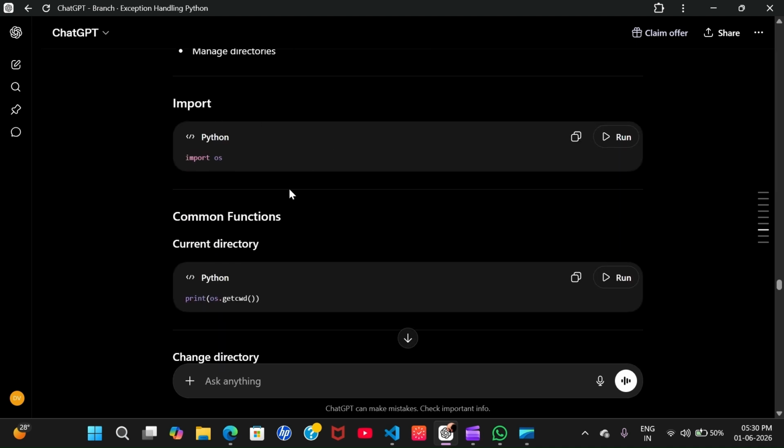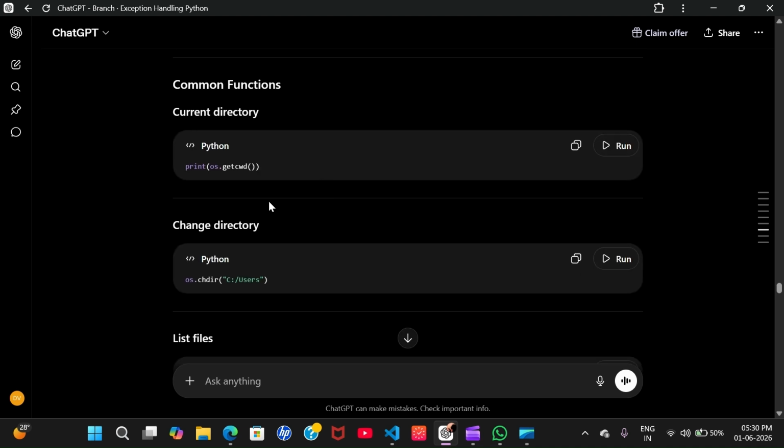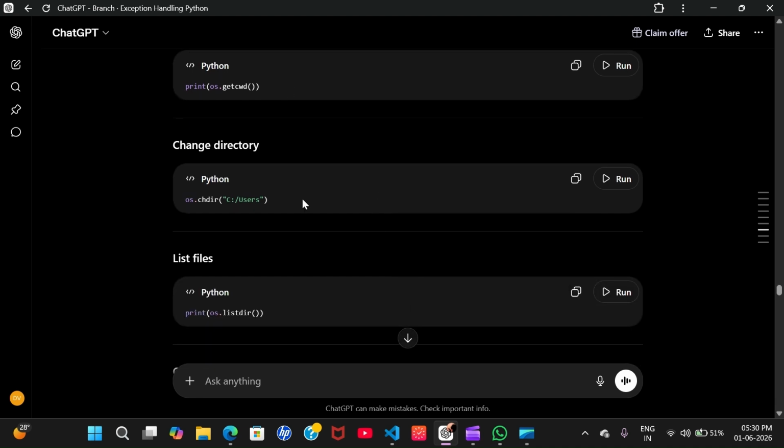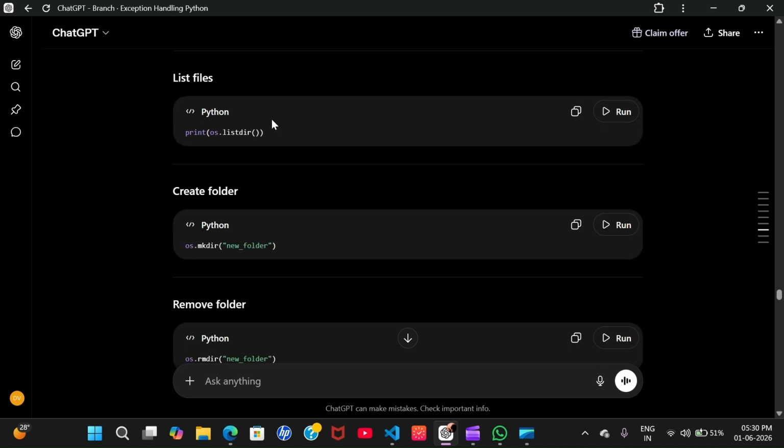So you need to import os. Then we can know the current directory by this line of statement. We can change directory by os.chdir and the path name. And listdir will provide the list of files.